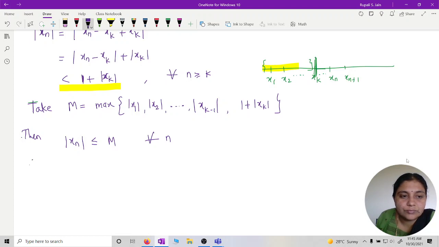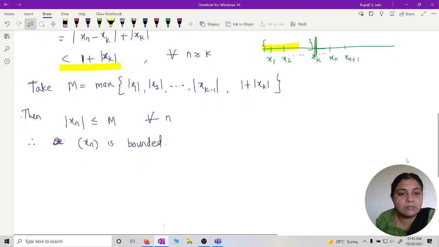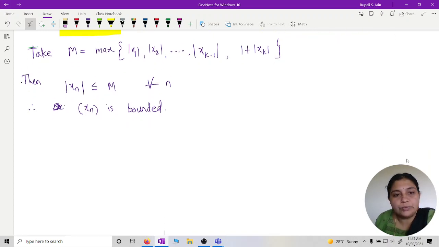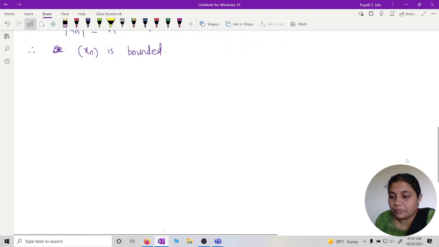Therefore, the sequence xn is bounded. So every Cauchy sequence is bounded. Previously we showed that every convergent sequence is bounded. Now we have to prove the next theorem.